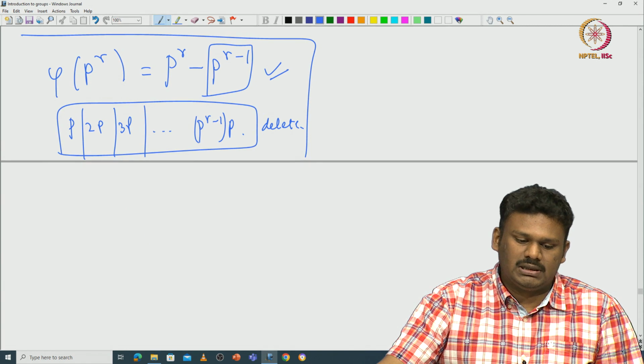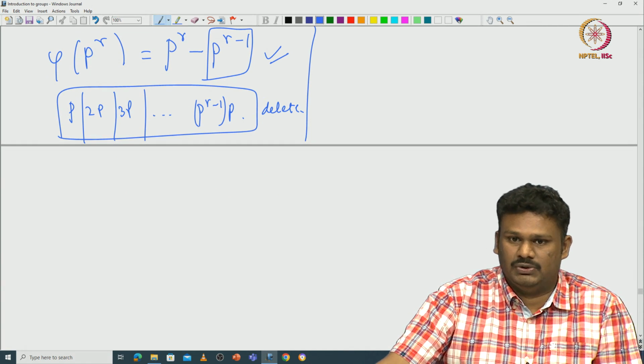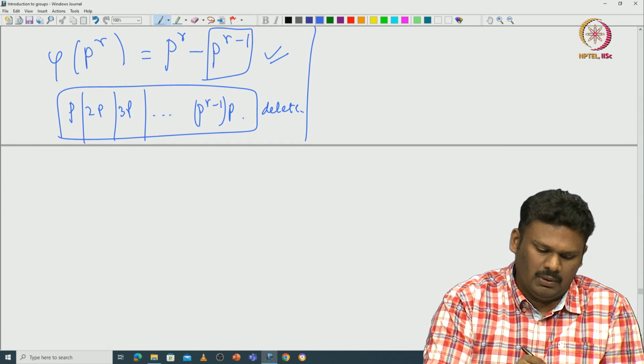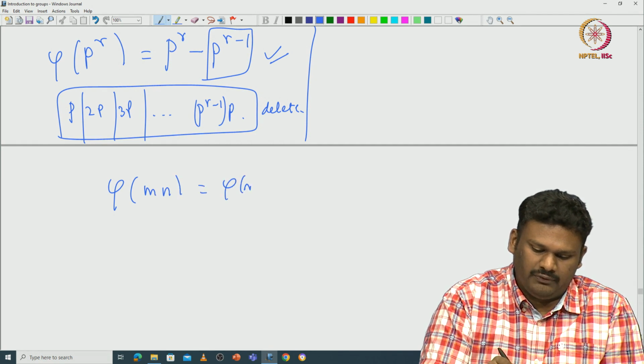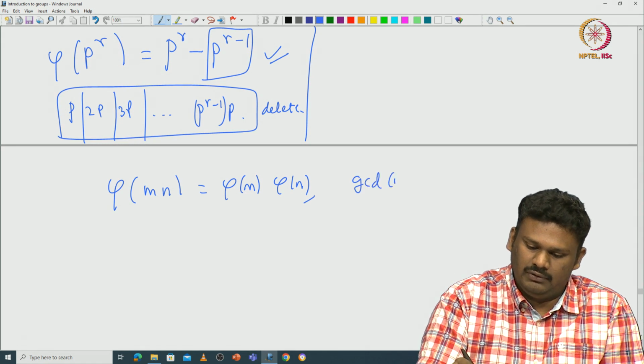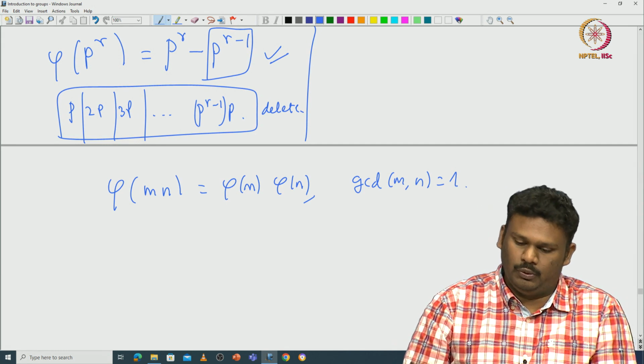Now, if you are interested in computing phi for other numbers, let us say composite numbers, what one can do? One can use this formula: phi of mn will be exactly equal to phi of m times phi of n whenever the GCD of m and n is 1. There are many ways one can prove this. Let us give a group theory proof.